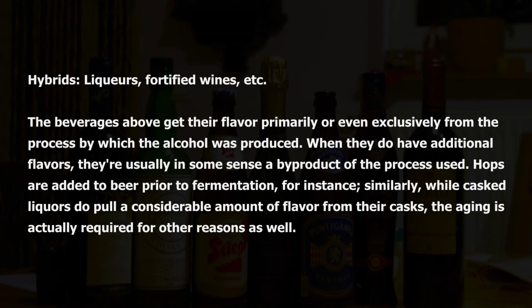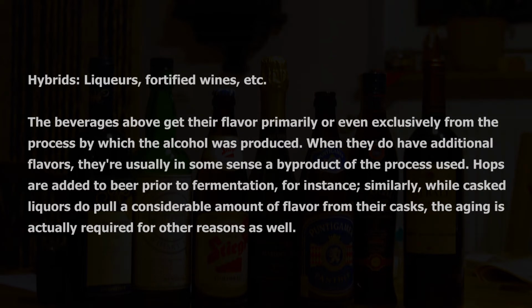Hybrids, liqueurs, fortified wines, etc. The beverages above get their flavor primarily or even exclusively from the process by which the alcohol was produced. When they do have additional flavors, they're usually in some sense a byproduct of the process used. Hops are added to beer prior to fermentation, for instance. Similarly, while cask liquors do pull a considerable amount of flavor from their casks, the aging is actually required for other reasons as well.